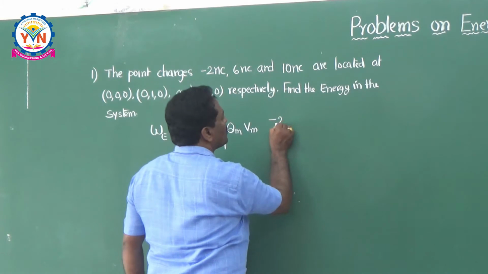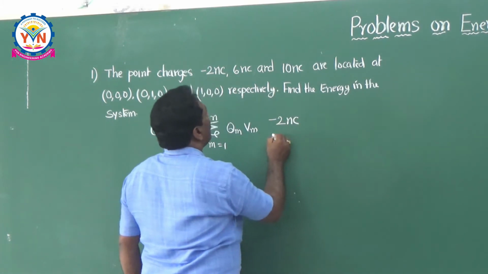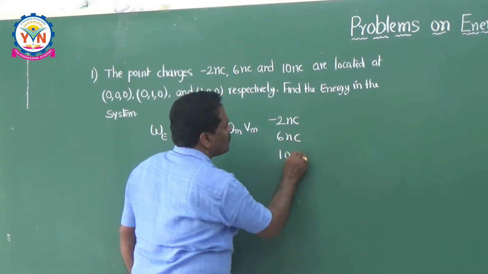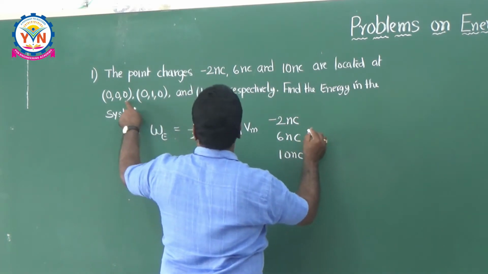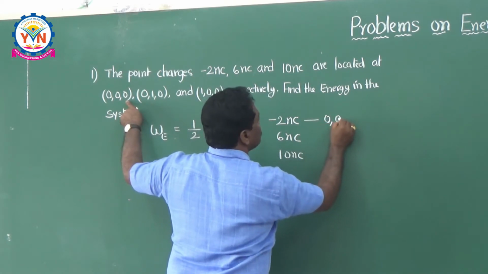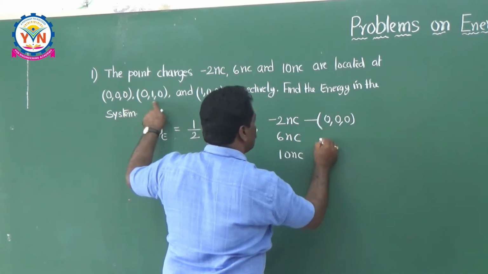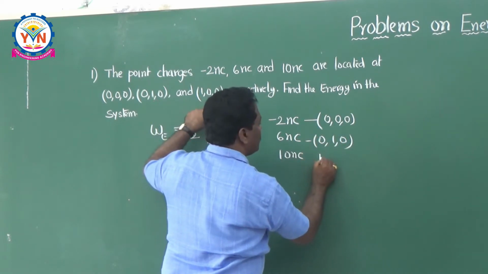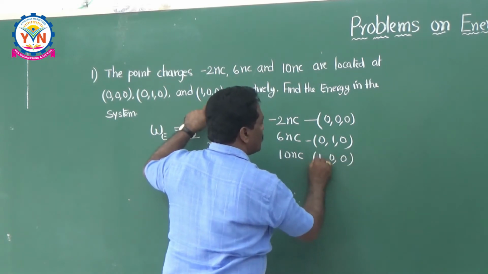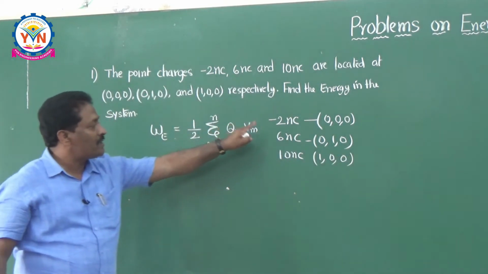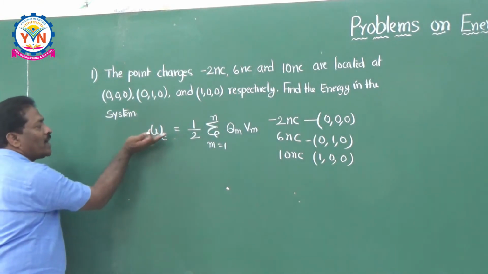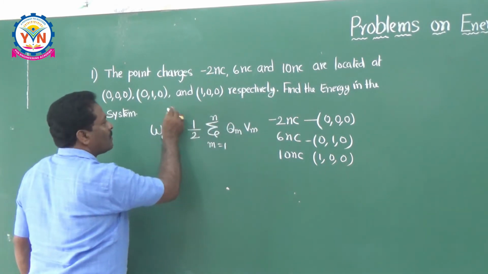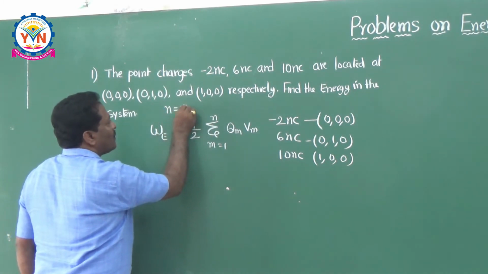-2 nanocoulombs and 6 nanocoulombs and 10 nanocoulombs: they are at (0, 0, 0), and 6 nanocoulombs at (0, 1, 0), and the third one is (1, 0, 0). Okay, so these are the three charges in the system now. So if you write this expression for three charges, that means m is equal to 3 here. This n is equal to 3, the total number of charges.